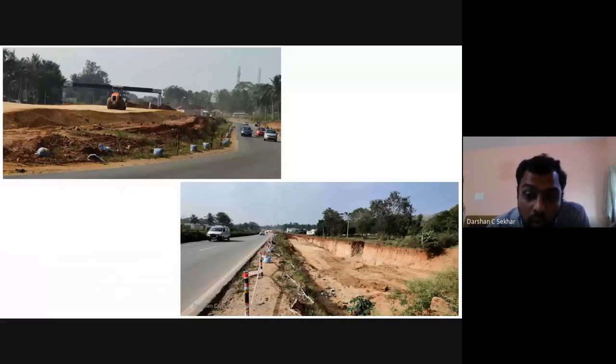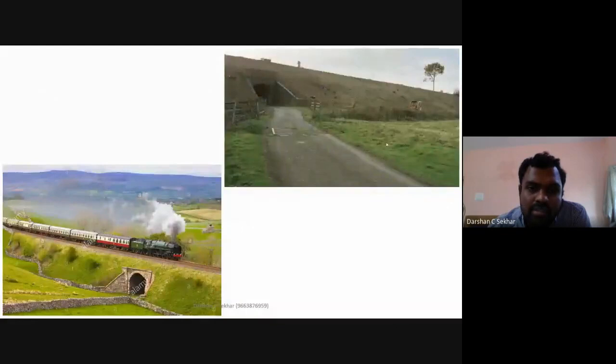So in this regard, what do I need to find out? Why should I do this? What slope angle can I provide here? Or can it be a steep angle, or can it be a flatter angle? All these things I need to understand here. Similarly, with respect to a railway embankment, this is the slope that is going to be provided. What is the amount of area that is going to be given for this embankment? All these reasons I need to find out with respect to soil parameters.